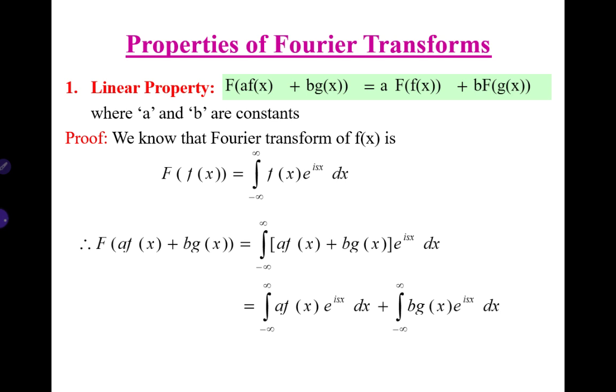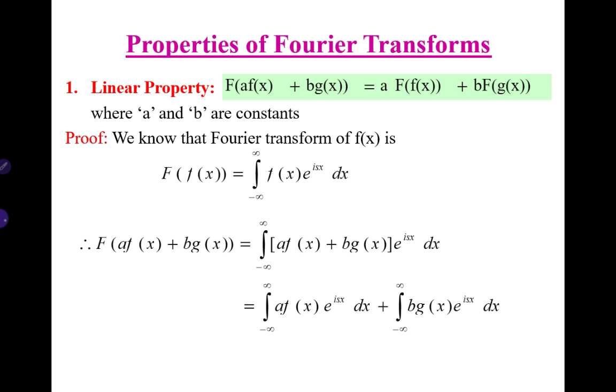The first property of Fourier transforms is the linear property, which states that the Fourier transform of a times f of x plus b times g of x is a times the Fourier transform of f of x plus b times the Fourier transform of g of x, where a and b are constants. The proof is very simple.